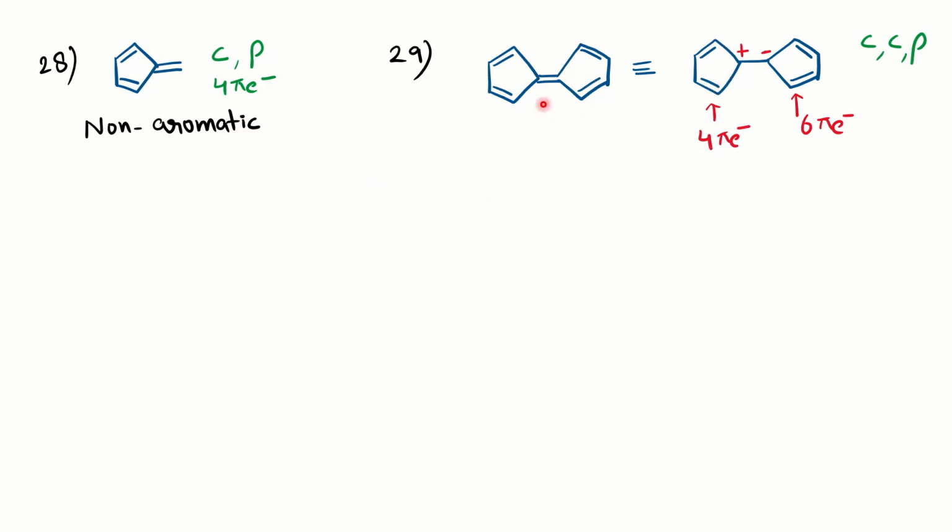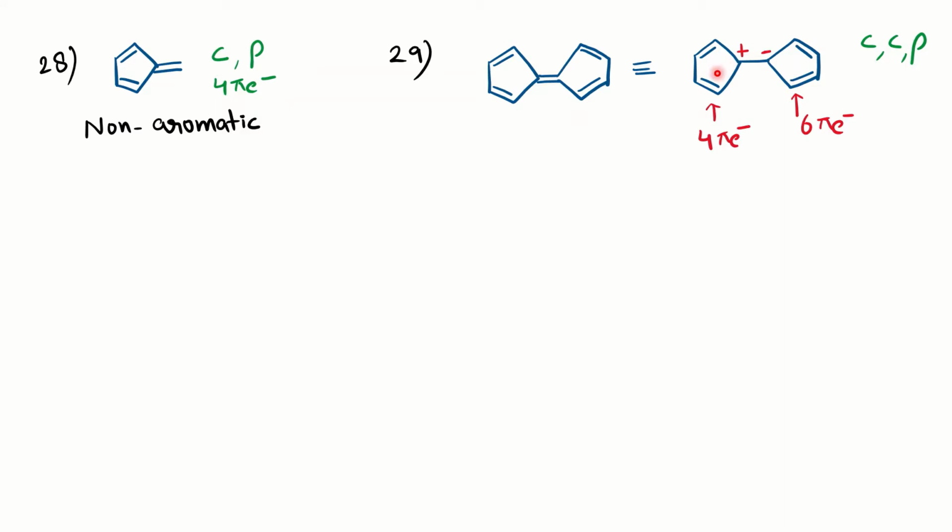This is another example. Now you can solve it yourself and then check your answer. We have to represent it in a way that each ring tries to assume the most stable character, that is aromaticity. Both are 5-membered rings, so one ring has to be plus, the other minus, so it becomes aromatic with 6 pi electrons, but the other ring becomes a 4 pi electron system, that is unstable anti-aromatic.